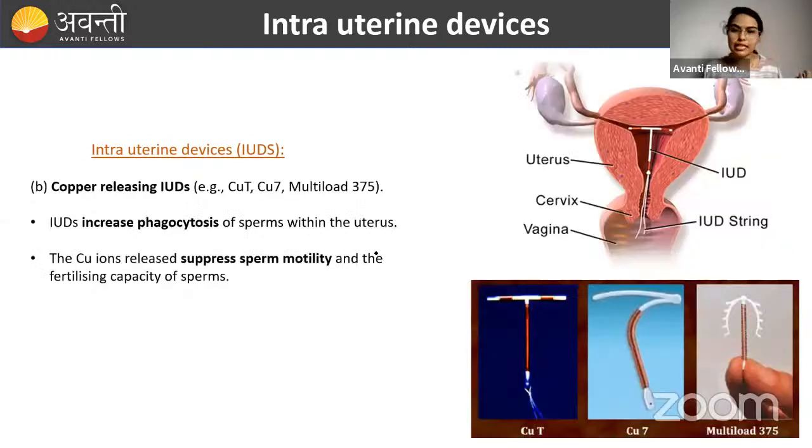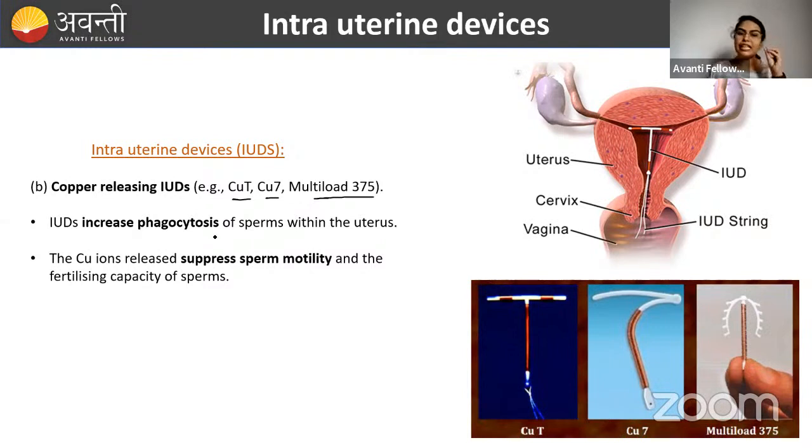Now coming to the copper-releasing IUD, the examples are copper T, copper 7, and multi-load 375. Please remember multi-load 375. Here, this IUD will have copper. The copper thread, or copper wire, is spirally wound around the copper T, or the IUD. This copper T will release copper ions that suppress sperm motility, and the fertilizing ability of the sperm will also be decreased.